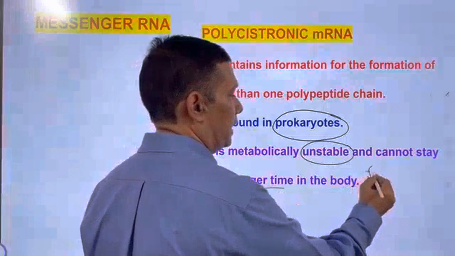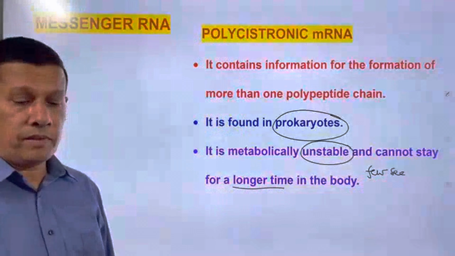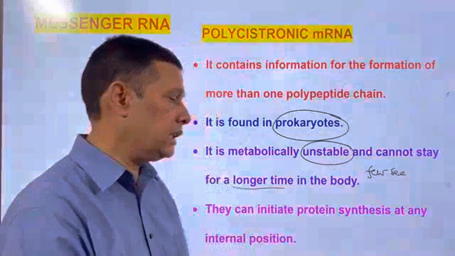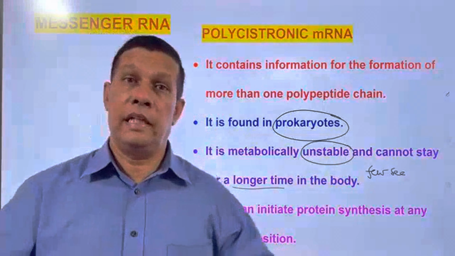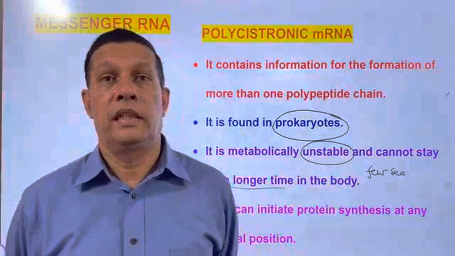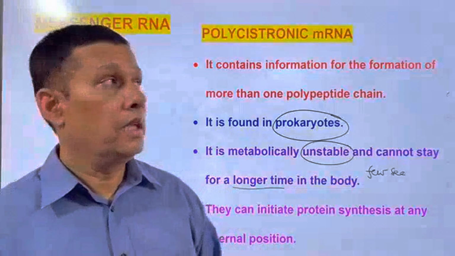That means it is present only for a few seconds. It initiates protein synthesis at more than one site, at internal positions. There is no specific region; at any region, it can start the formation of a polypeptide chain. That's about polycistronic mRNA.